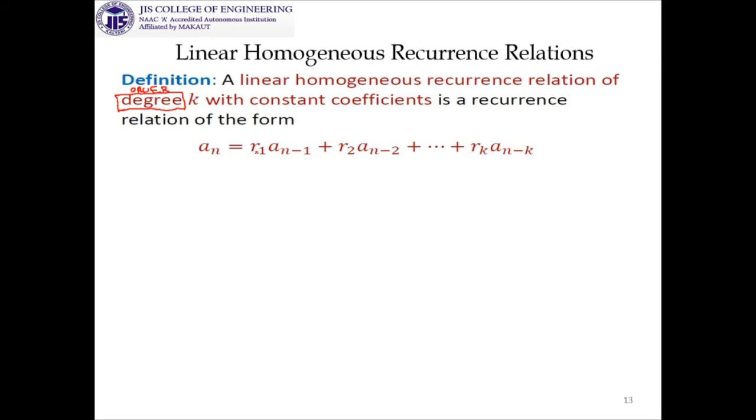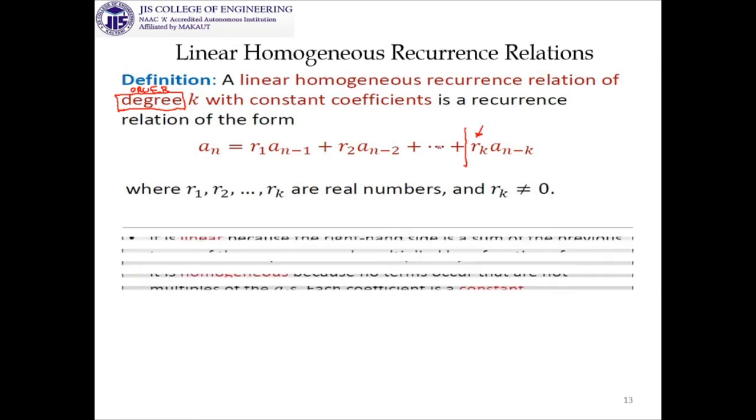Now look at this, R1, R2, Rk are coming. What are they? They are real numbers and Rk is not equal to 0. Why? Because if Rk is equal to 0, then this thing will be terminated over here and we can't say it will be order of k, then it will be order of k minus 1. So the final coefficient over here has to be not equal to 0.